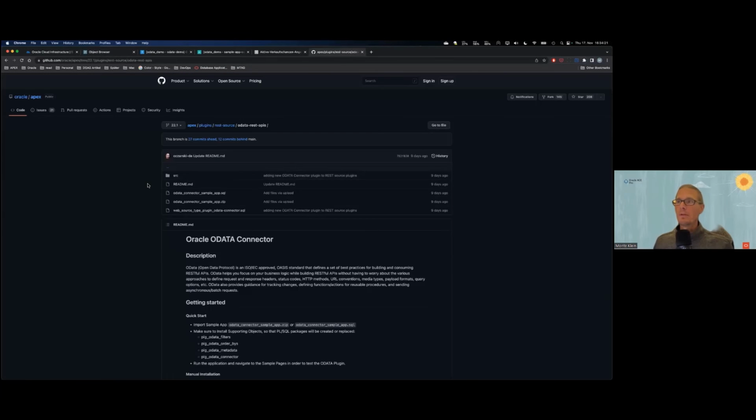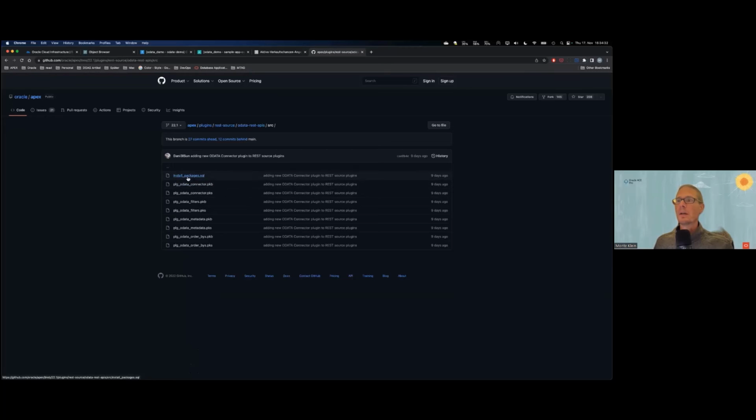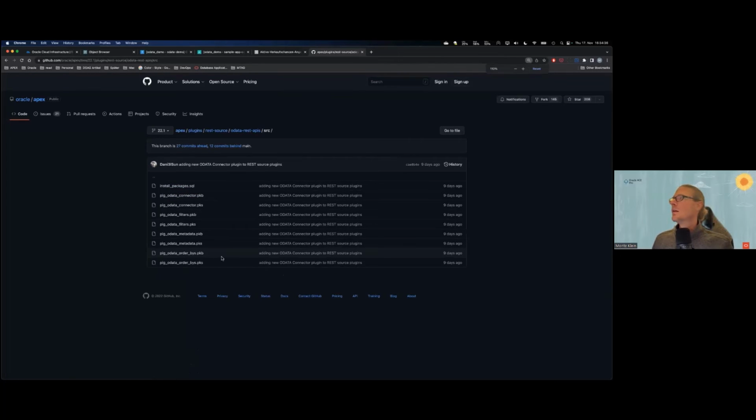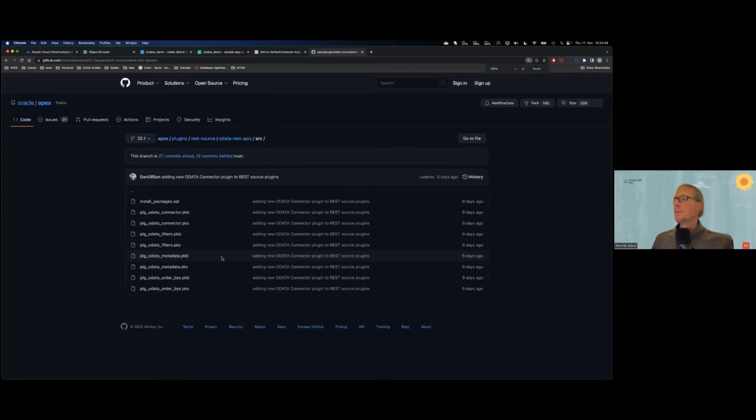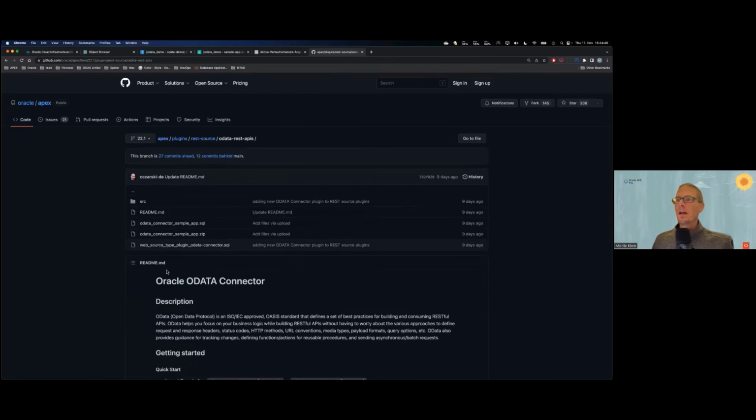If for whatever reason you want to install the packages separately and then install the plugin, that's also covered here. You have in the source folder on GitHub a set of scripts that will install everything, which is probably also a bit easier to read in the sources. And then afterwards, you import just the plugin code.